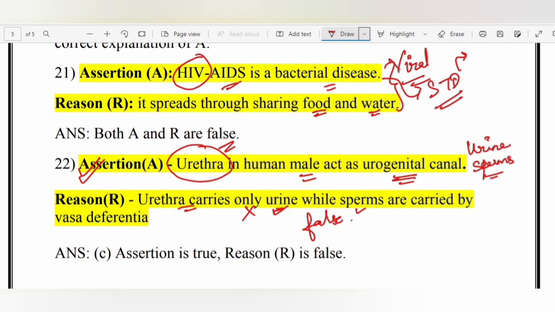So please read the NCERT textbook line by line, and then it will be easy for you to understand such questions. Okay. So assertion and reason is very easy to solve. You just have to look at both the statements and understand whether both the statements are true or false, and if there is any connectivity between them, then you have to choose the respective options.